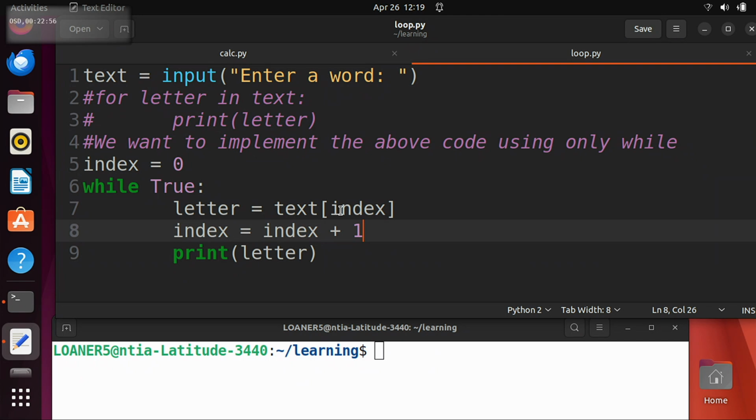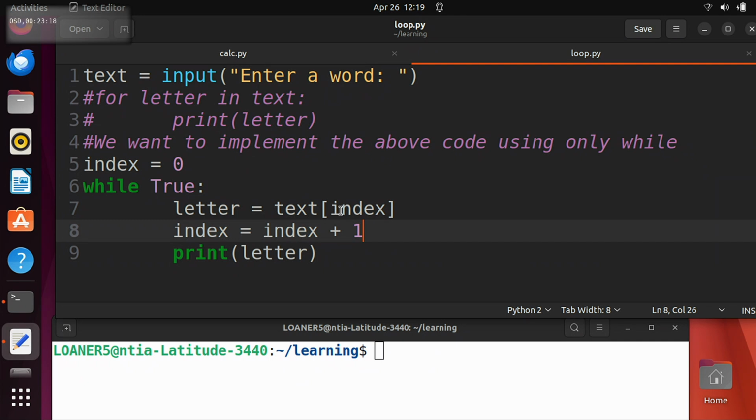But as you become more proficient with programming, you start getting lazy. Imagine if you had a long variable name and you had to type it out twice, it gets annoying. So programmers are lazy, so they like this. But when you're just starting out, I think this is very clear what you're doing. Does everyone understand why index equals index plus 1 works? Does that make sense? OK.